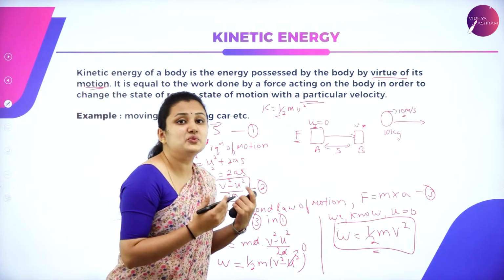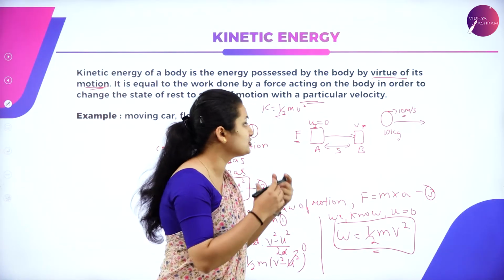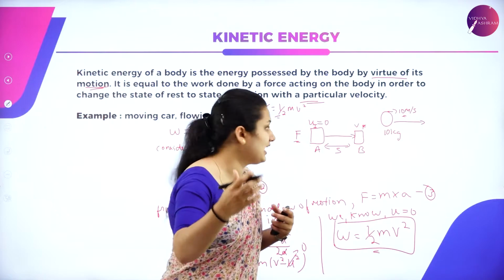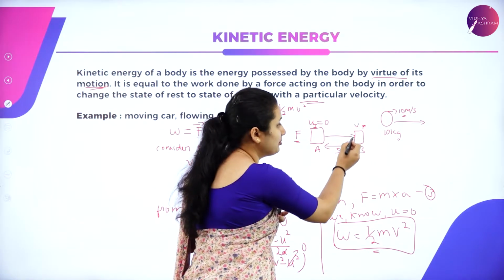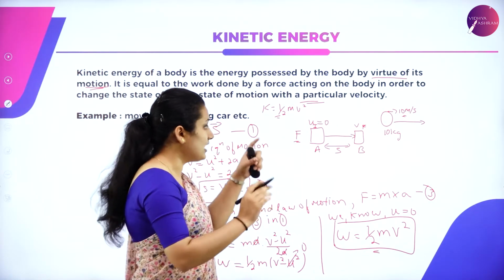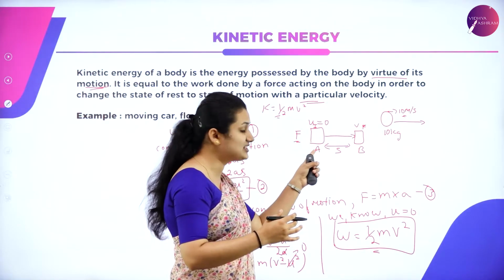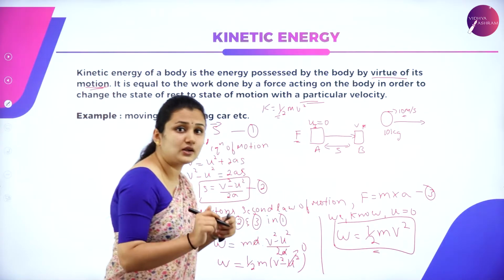So when it moves with some velocity v, the body will possess some kinetic energy, because a moving object possesses kinetic energy. So the final velocity acquired by the object is v after the displacement s. So there is some work that has been done in order to displace the object from position A to position B. So what is that work done?